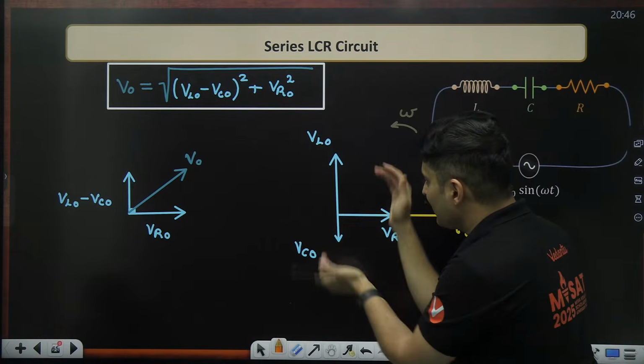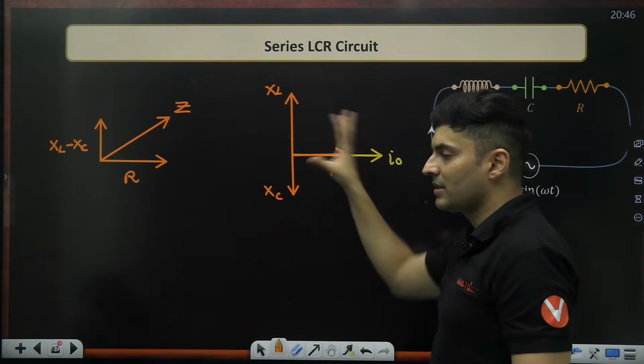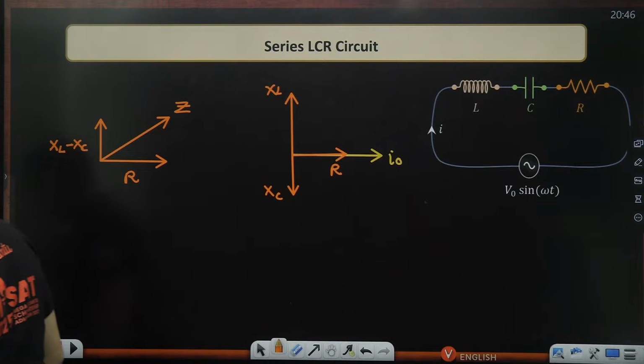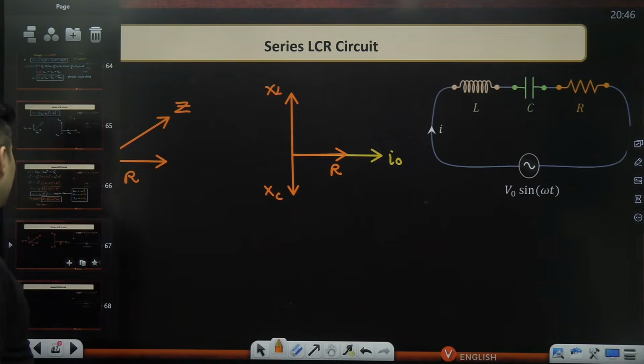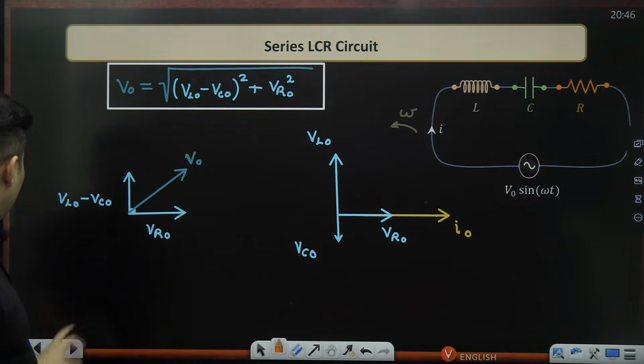So if I shrink this I number of times, I am just going to get the resistance phasor diagram. Getting my point? I'm going to come to resonance later on. Resonance in a bit. But for now, I hope this much is understood. Now, lastly, I have also figured out what is the final phase.